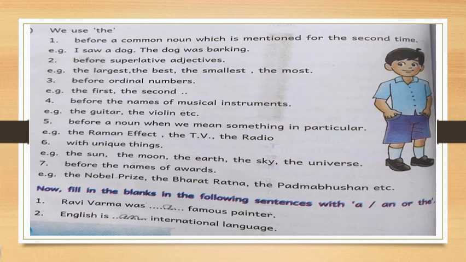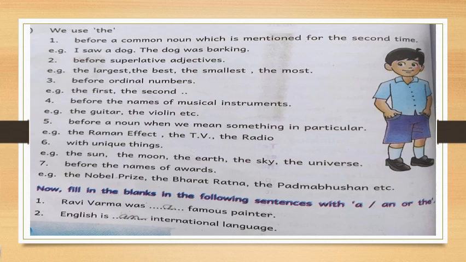So before the awards also you have to write "the", or before special nouns also. Special nouns means special naming words, the river Ganges, the Ganges. Before the names of newspapers: Deccan Chronicle, Hindu, Enadu.